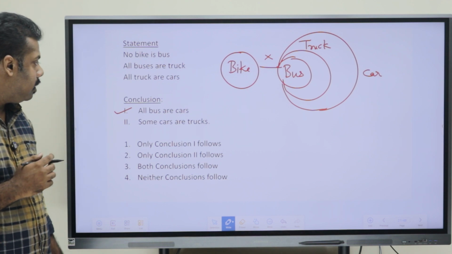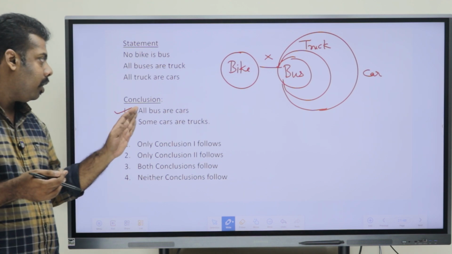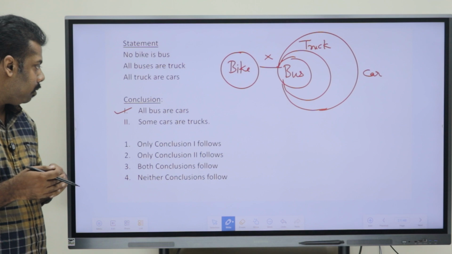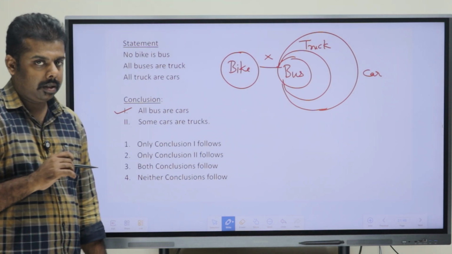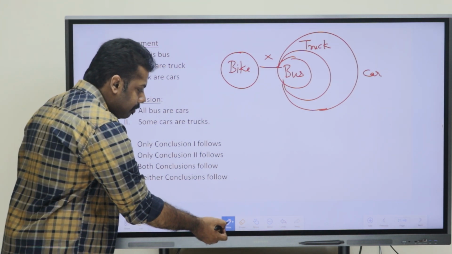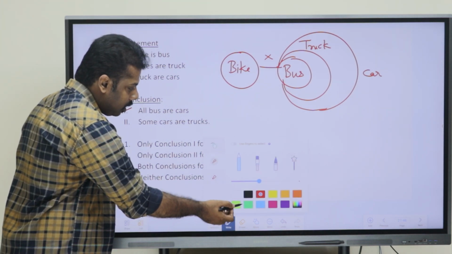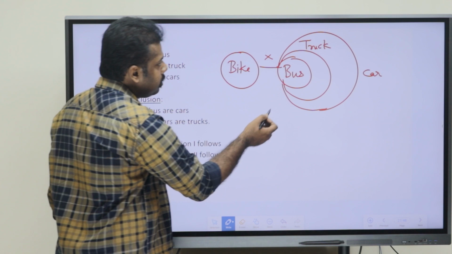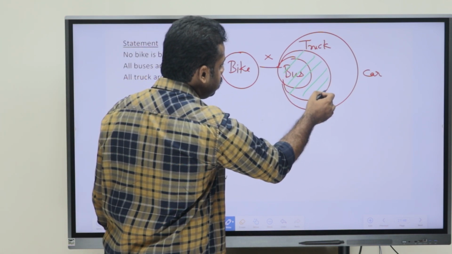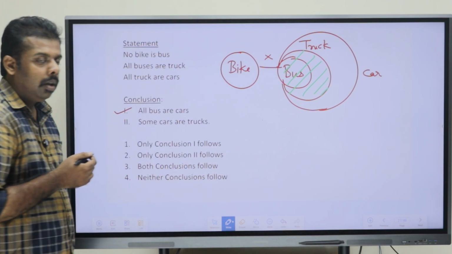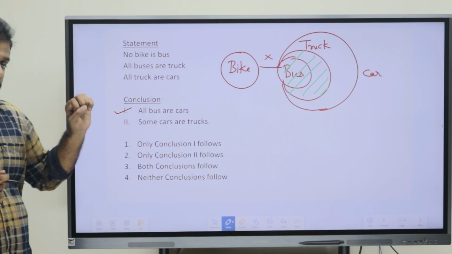Okay. Now discussing the second conclusion, some cars are trucks. Is it right or wrong? Okay, this is an interesting one. Some cars are trucks. So we can say that since car is the outer circle, okay, so this much portion is truck. Okay, so this much portion of the car is truck, okay, but the other portion we don't know, okay.